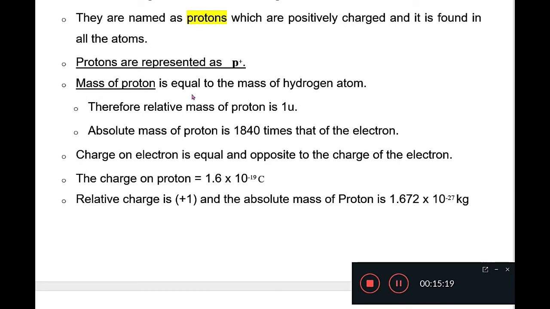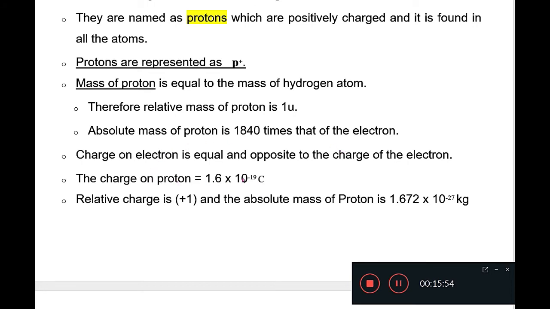The mass of proton is equal to the mass of hydrogen atom, and proton is represented as small p containing positive charge. The relative mass of proton is 1 u, means one unified mass, and the absolute mass of proton is 1840 times that of electrons, means proton is 1840 times heavier than electron.